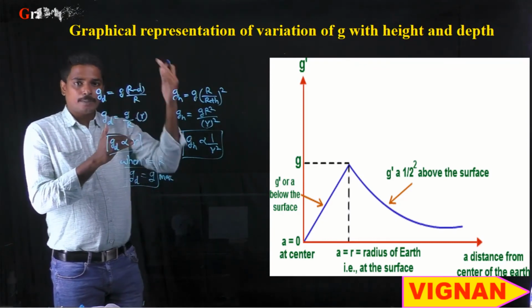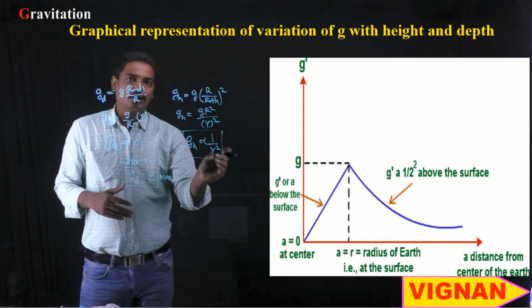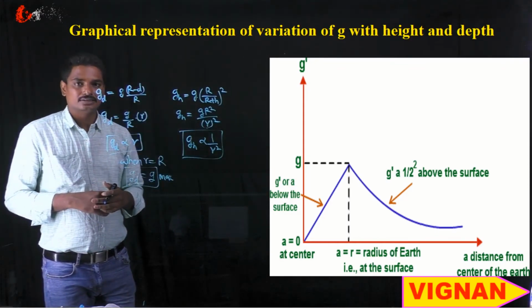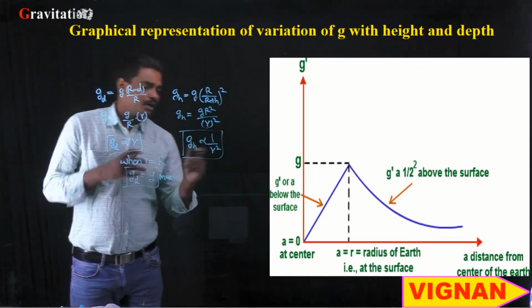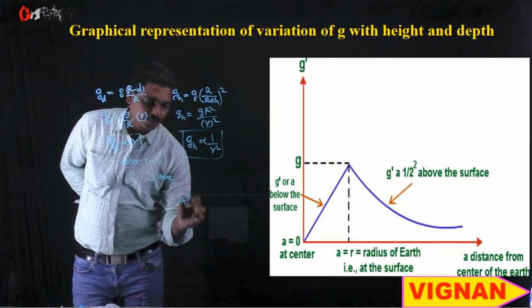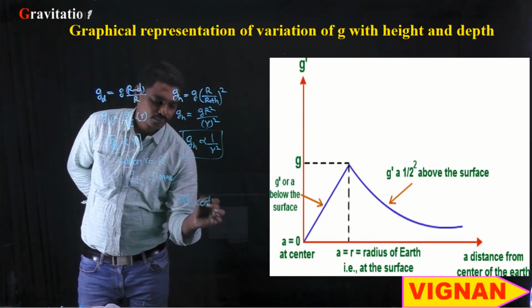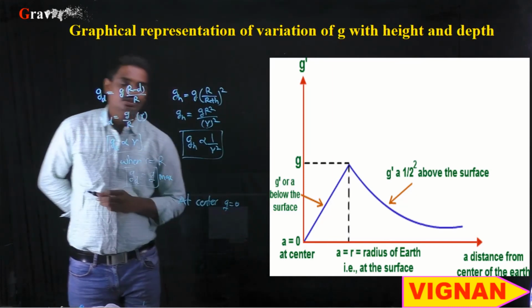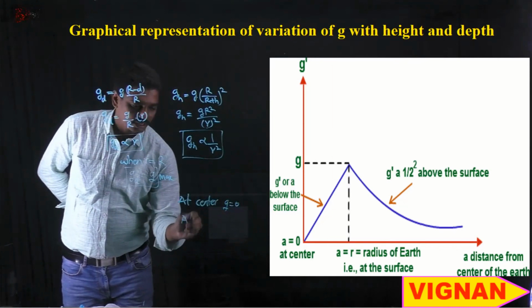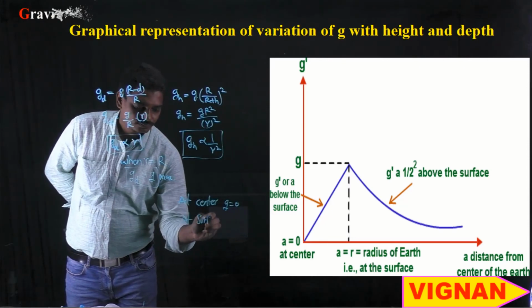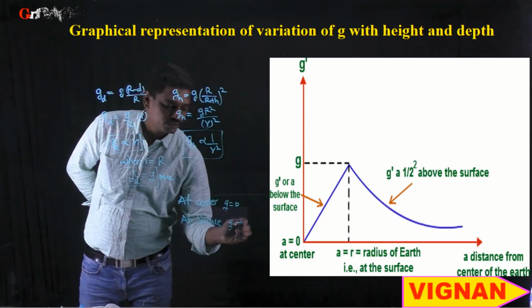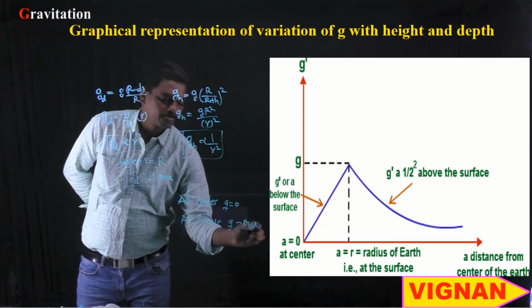As we go up, the r value will go on increasing. As the r value increases, g h will decrease. So from all this, at the center of the planet, acceleration due to gravity is 0, and at the surface of the planet g will be maximum.